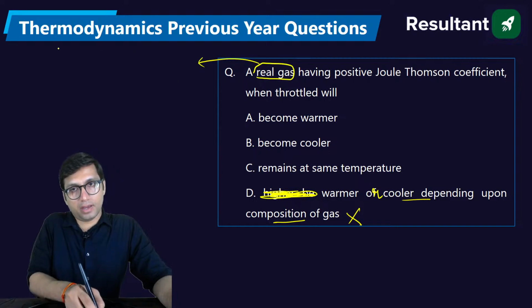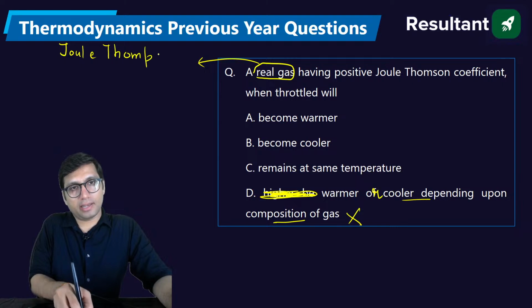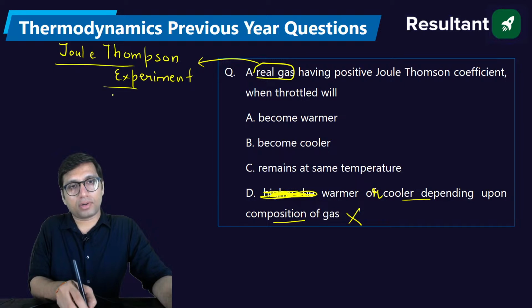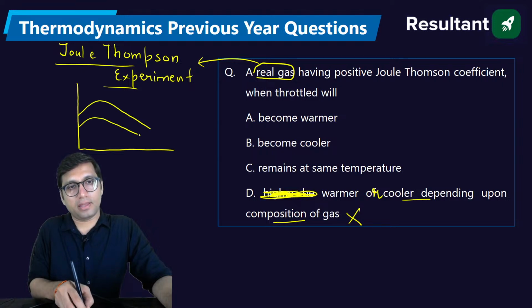Now, let me tell you about the Joule-Thomson experiment. In the Joule-Thomson experiment, a real gas was throttled. The experiment was done by Joule and Kelvin-Thomson. In that experiment a throttling process was carried out on a real gas, and this kind of curve was obtained. These are the throttling curves. How do you do throttling? You decrease the pressure. So we decreased the pressure.